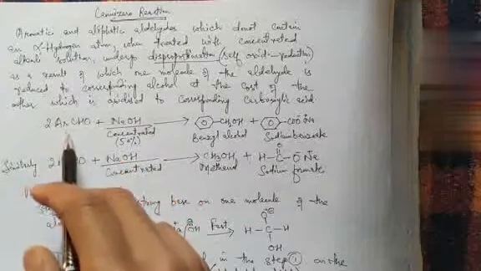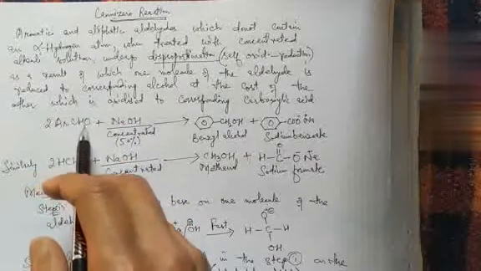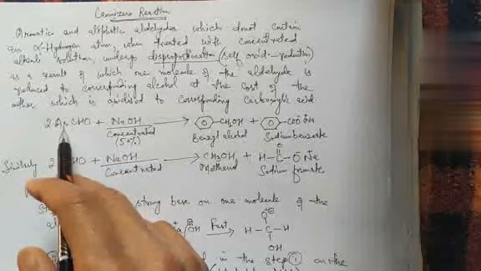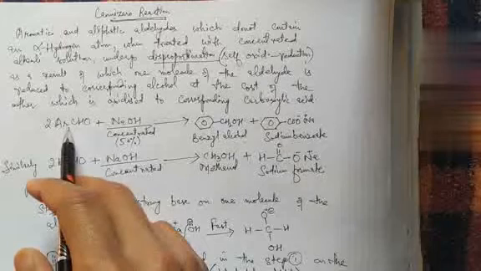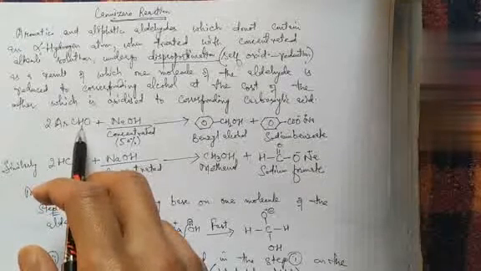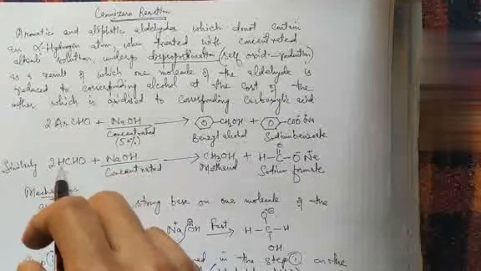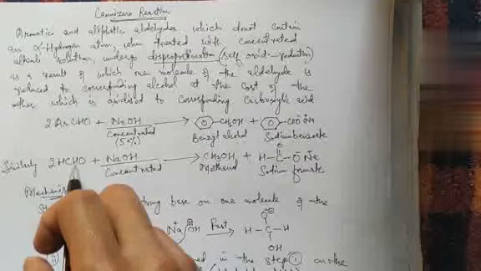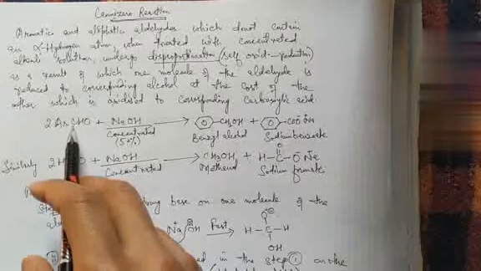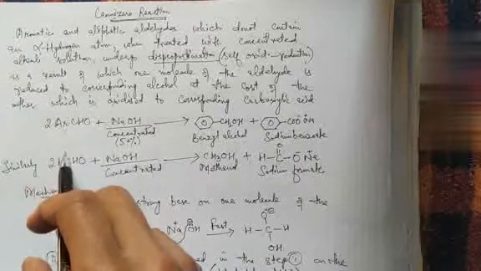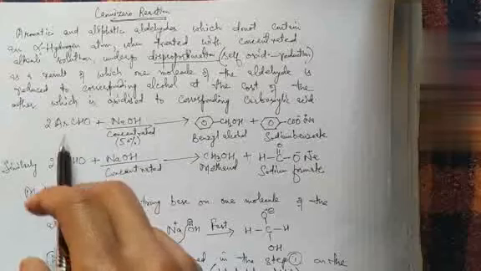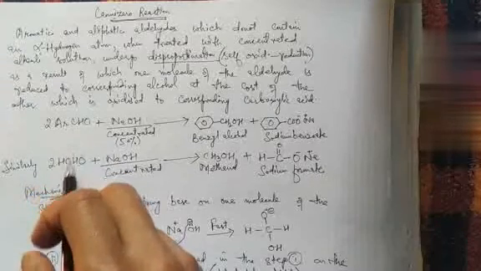We are taking the same kind of molecule here, that is ArCHO. Ar means aryl group, C6H5 group, so it means benzaldehyde, and here we have HCHO, that is formaldehyde. In both these cases we are taking similar molecules.